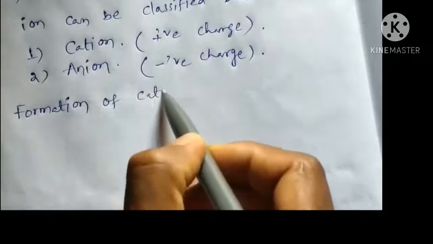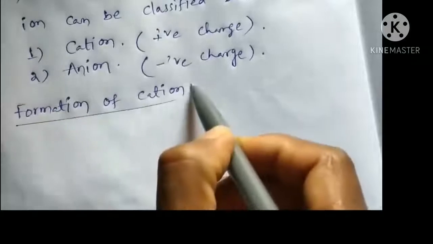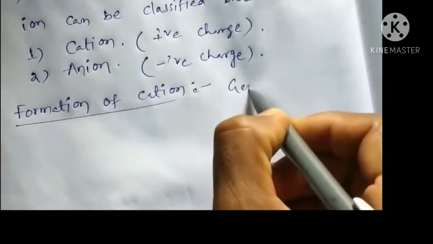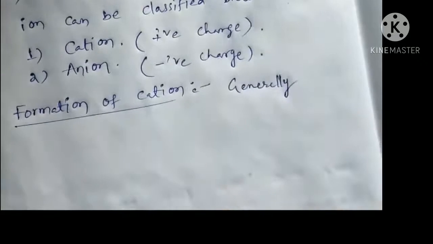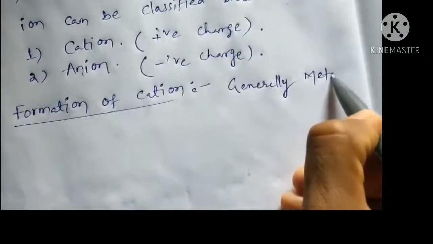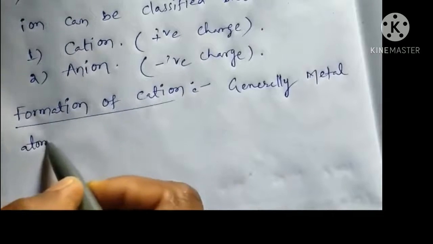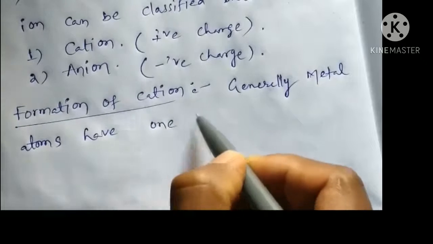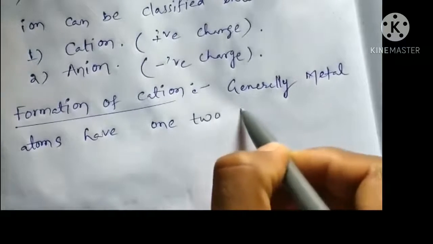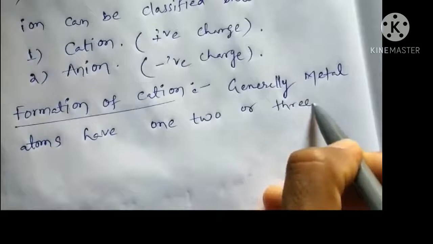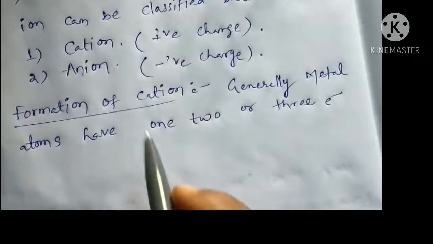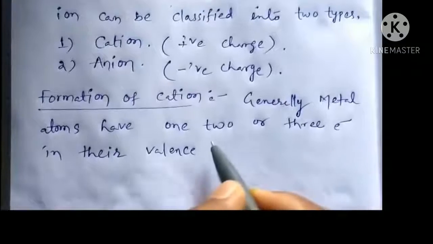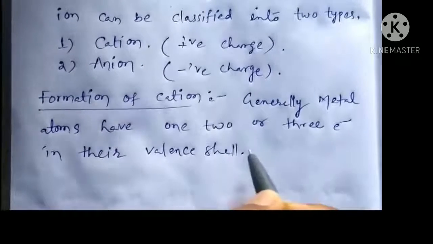Formation of cation. We know generally metal atoms have 1, 2 or 3 electrons in their valence shell.